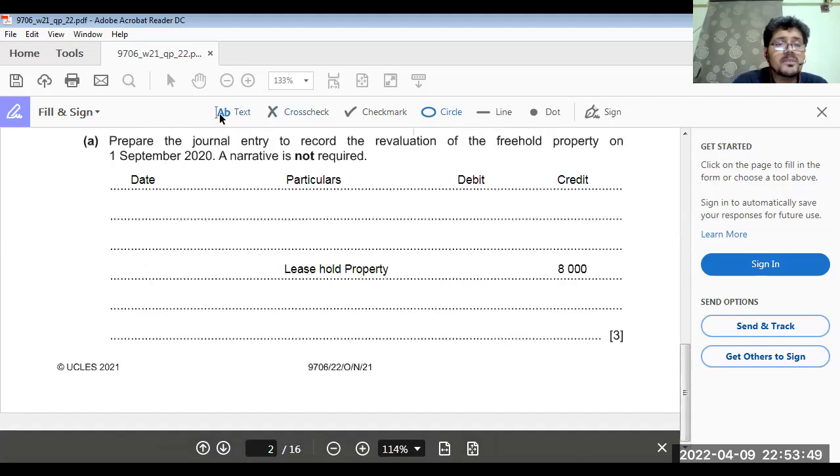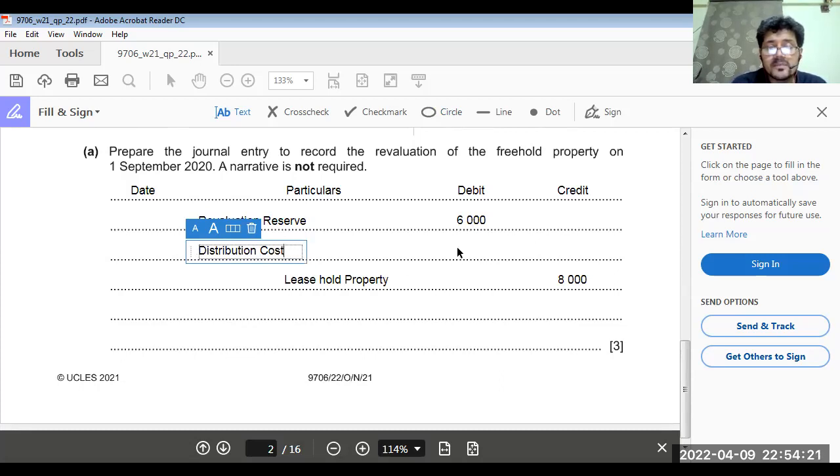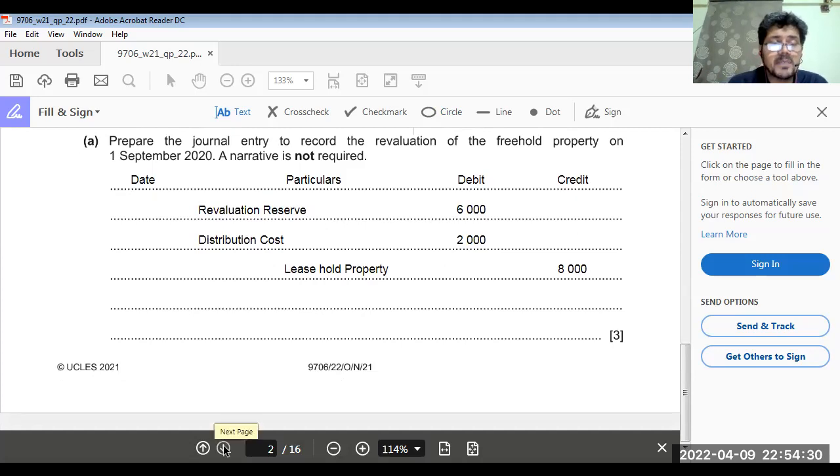Okay. So what we do, we'll write it here: Revaluation reserve, debit 6,000. And what we have to debit here, again, we are left with 2,000. So what we'll do, we'll include it in distribution cost, $2,000. So this is your entry. The entry is complete. Okay. 3 marks you want.